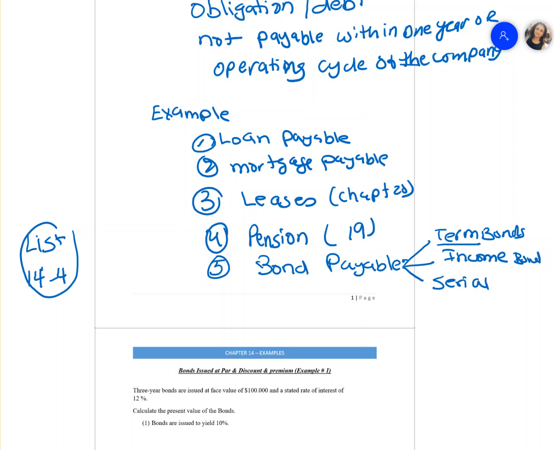Then we have callable bonds. Then we have convertible debt. There are so many of them. There are coupon bonds, deep discount bonds. If you want to know all of them, I recommend going to chapter 14, page 14.4, which has a list of different types of bonds.